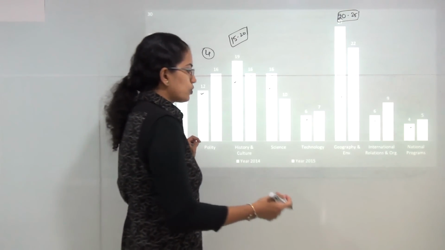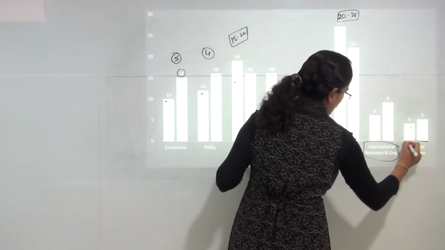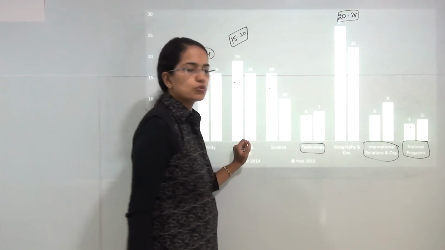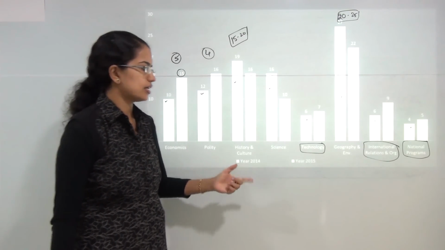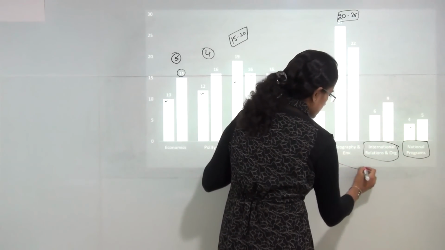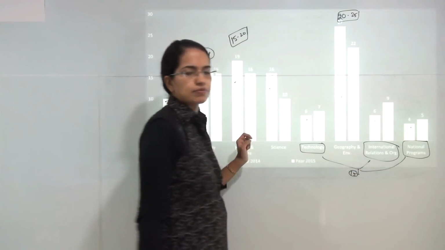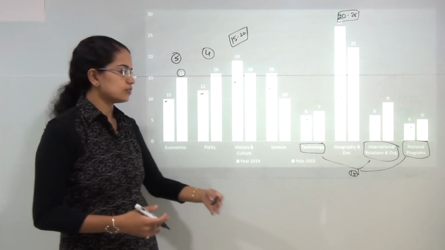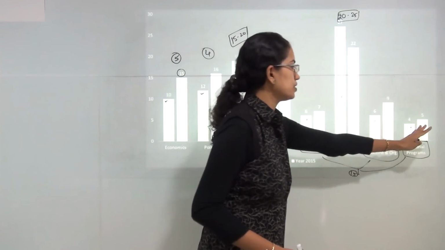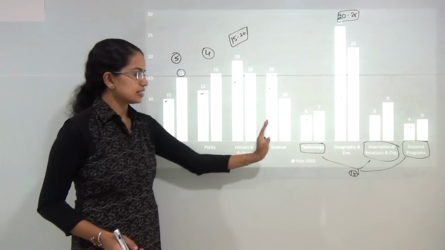Questions from the sections of Technology, International Relations and National Programs are mainly those related to current happenings or current events. You have around 15 questions directly based on recent events or current happenings. So if you are very thorough with the daily news, you are sure to score well in these 3 sections. Then remain Economics, Polity and Science.